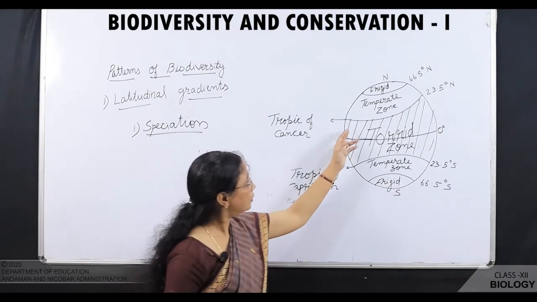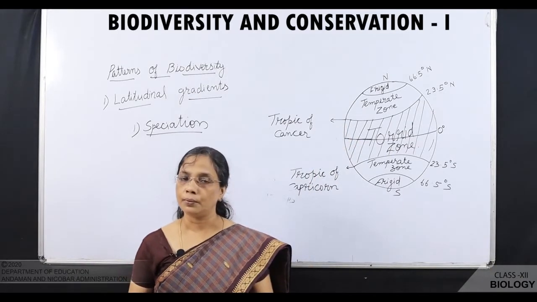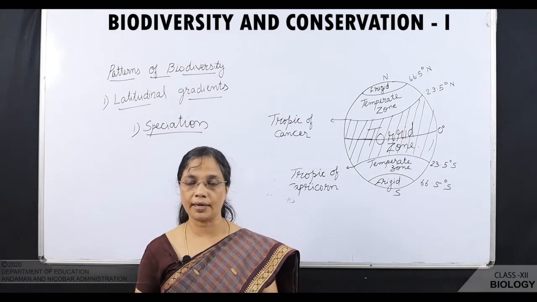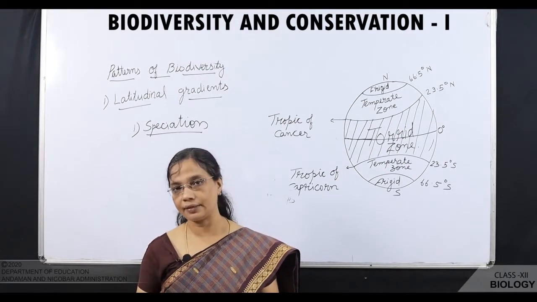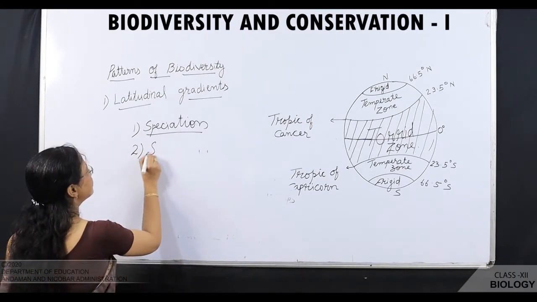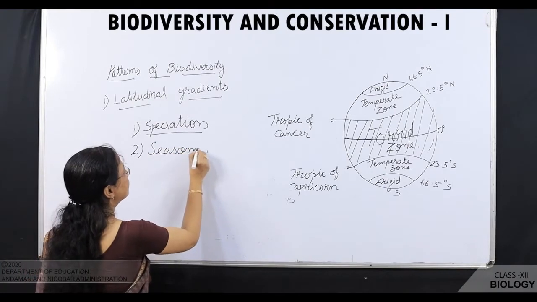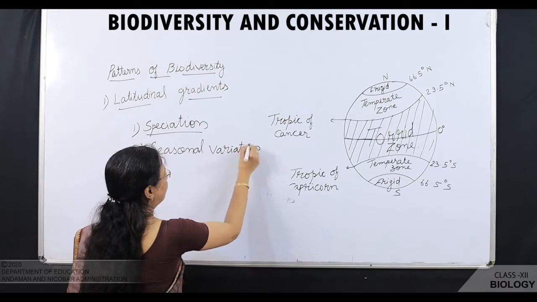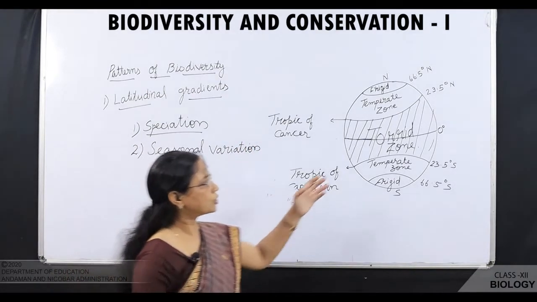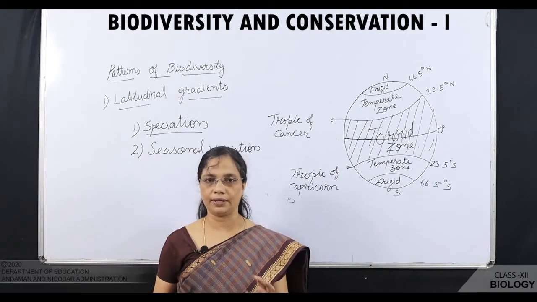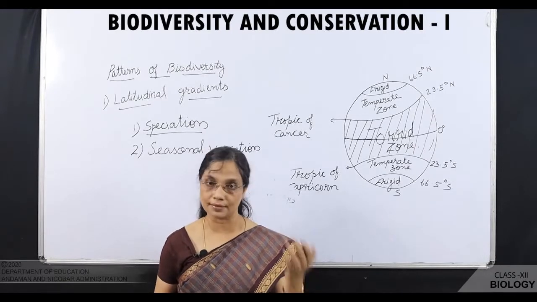Next, when we talk about the tropical region, tropical regions are undisturbed for millions of years. That is why new species are formed in that region. Second is seasonal variation. The tropical region has less seasonal variation, and it is constant and predictable. We know what the next season is.